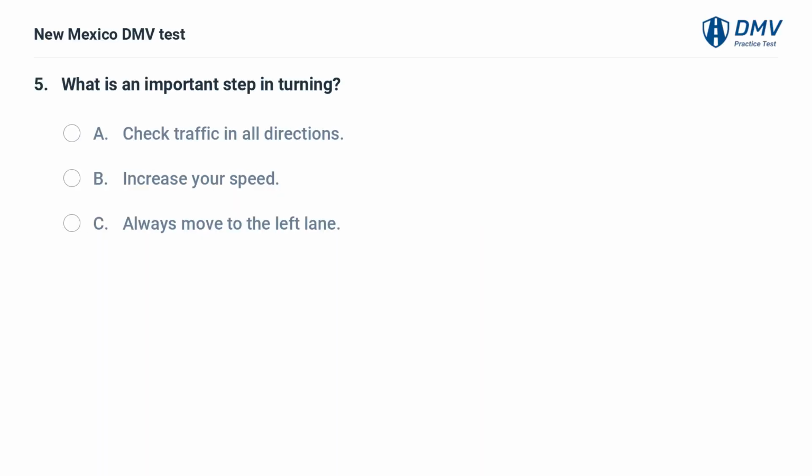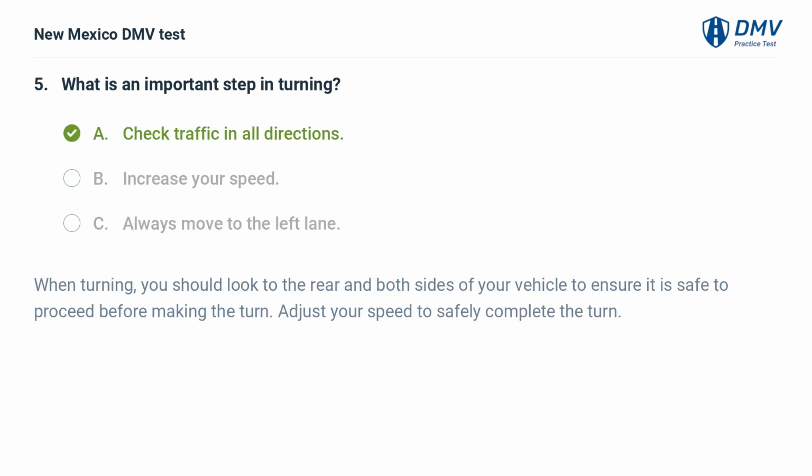What is an important step in turning? A. Check traffic in all directions. B. Increase your speed. C. Always move to the left lane. A. Check traffic in all directions. When turning, you should look to the rear and both sides of your vehicle to ensure it is safe to proceed before making the turn. Adjust your speed to safely complete the turn.